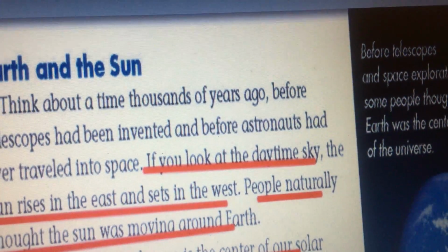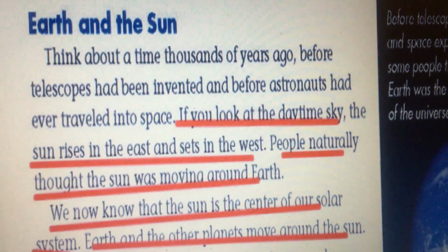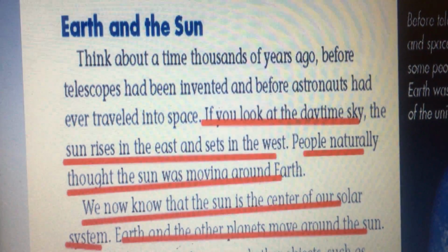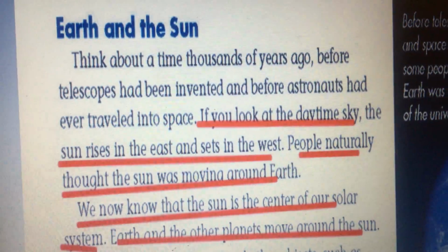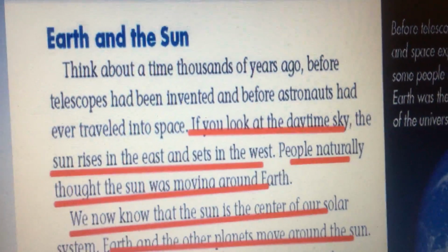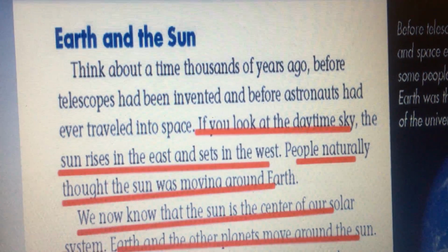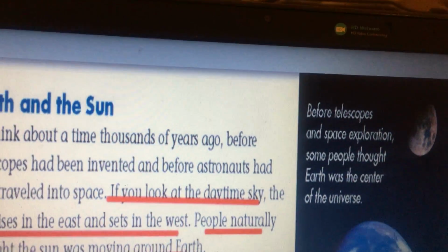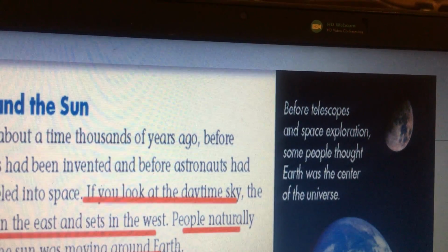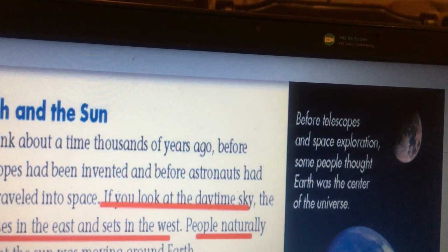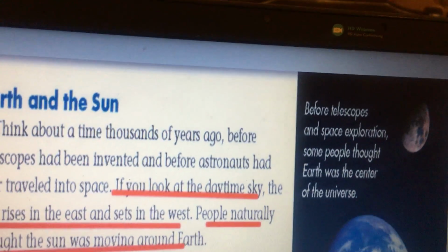Earth and other planets move around the sun. Earth spins, causing the sun and other objects, such as other stars, to appear to move across the sky. Before telescopes and space exploration, some people thought Earth was the center of the universe.